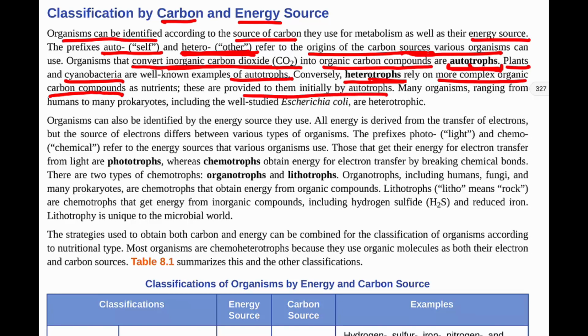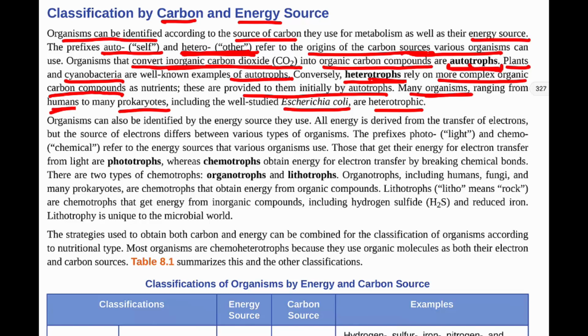So these would be most organisms, ranging from humans to many prokaryotes, as well as E. coli, are all heterotrophic. So if you think about humans, for example, you can think of us as being heterotrophs, meaning we are not able to take inorganic carbon, like carbon dioxide, and convert it into organic carbon. We are heterotrophs, meaning we rely on others.